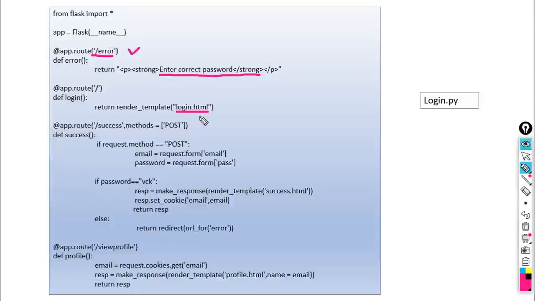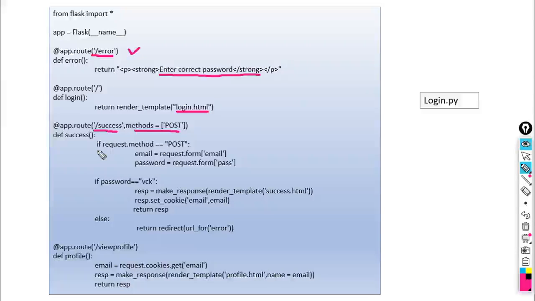Then if your credentials are correct, if your email ID and password are both correct, another URL is there, app.route /success. Here we use the method post because we are entering information related to our email and password. So the success function is associated with this URL.